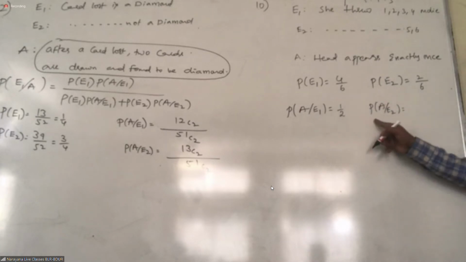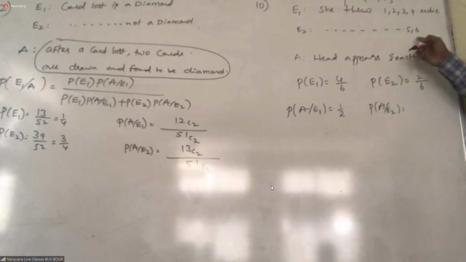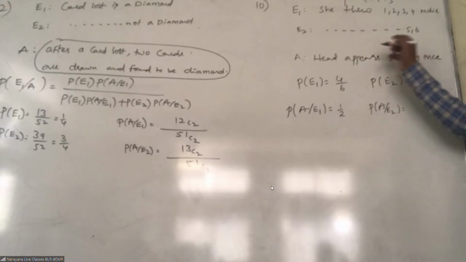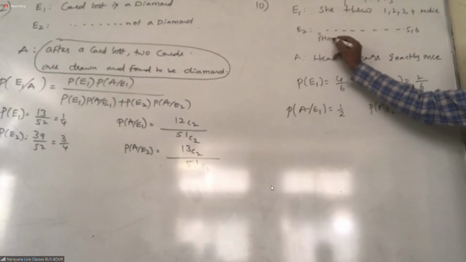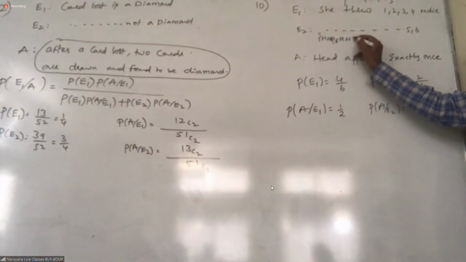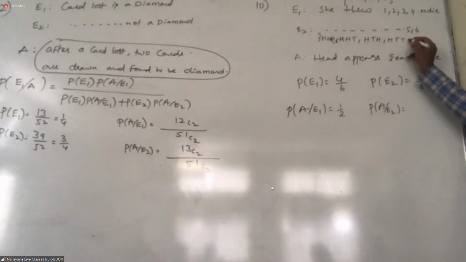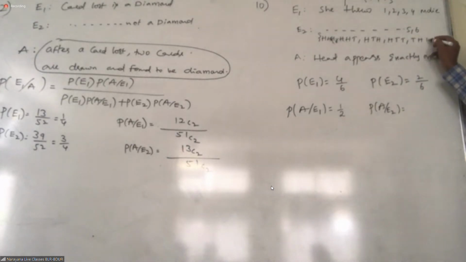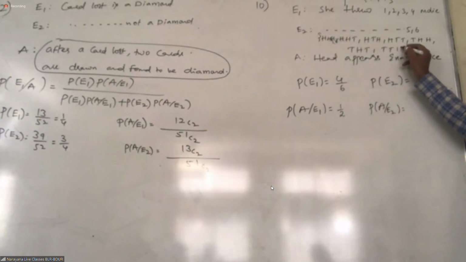Then what is the probability of A by E2? Getting exactly one head, if she gets 5 or 6. Exactly one head, but she threw 5 or 6. Whenever she got 5 or 6, what is she doing? She tosses the coin 3 times. When she tossed the coin 3 times, what happened? H, H, H, H, H, T, H, T, T, H, H, T, T, T, H, H, T, H, T, T, T, H, T, T, T.